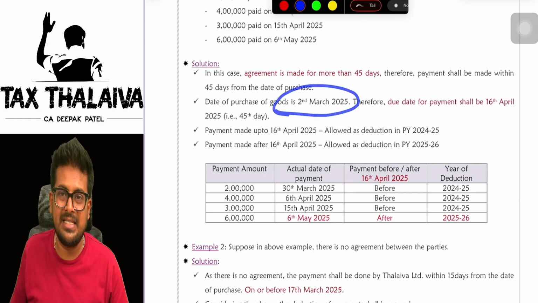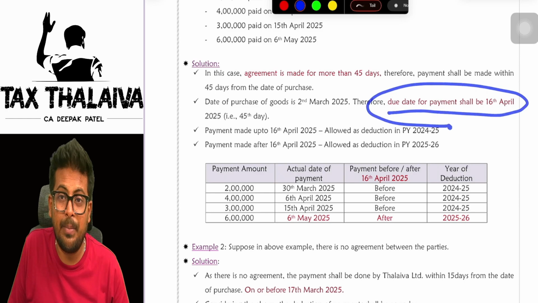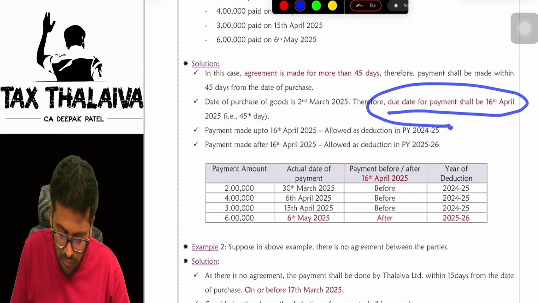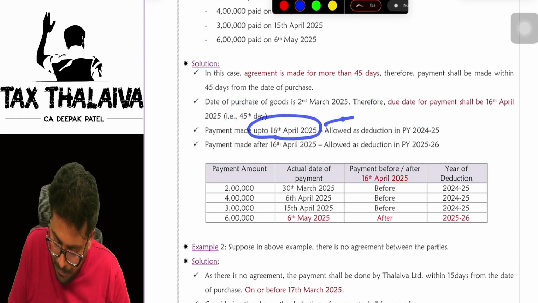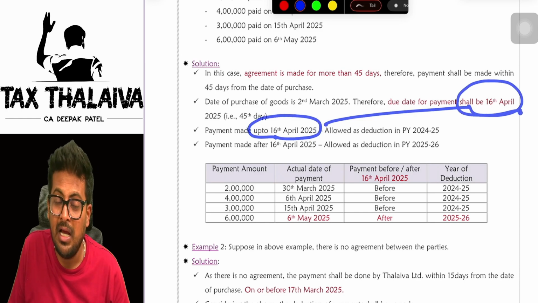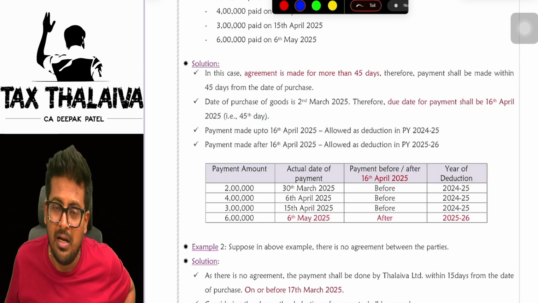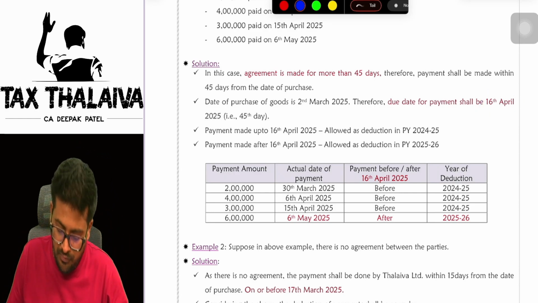Date of purchase of goods is 2nd March. Due date for payment is 16th April. Why 16th April? That is the 45th day from the date of purchase. Payment made up to 16th April will be allowed in the same year, but the payment made after 16th April will be allowed, but it will be allowed in the next financial year.